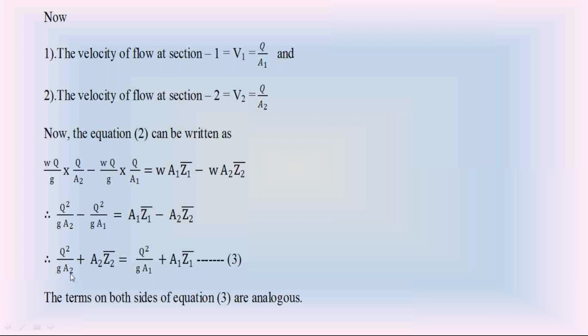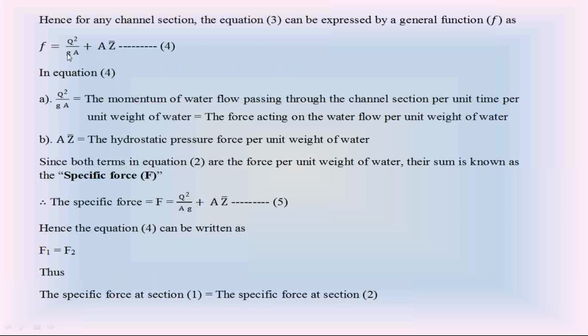In this equation 3, these two terms are similar. The left side term is equal to the right side term. Since the two terms are similar, from this equation 3 we can prepare the generalized equation as f is equal to Q square by ZA plus AZ bar. In this equation 4, Q square by ZA plus AZ bar is considered as f. This f is called the specific force in the open channel.